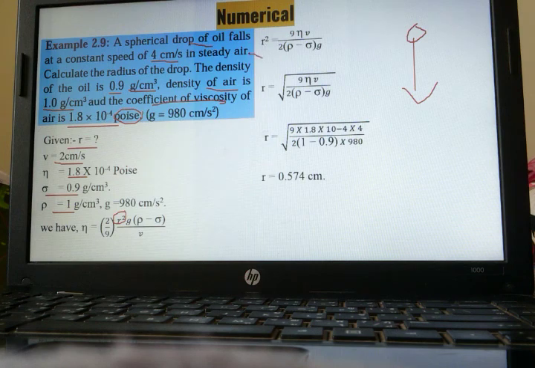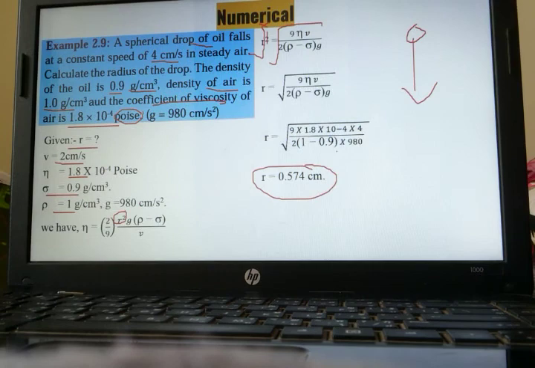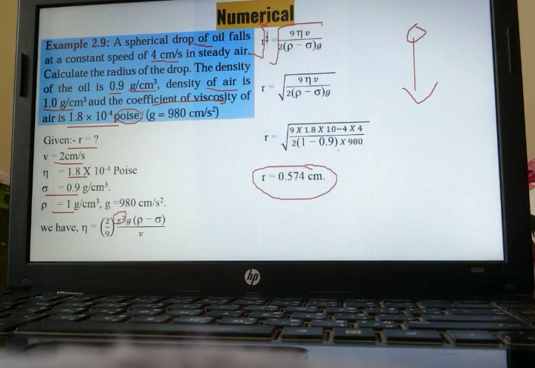So after taking the square root, this sign and this sign will go away, and this will come under root only. Root of 9 nrv upon 2 (rho minus this) g. After substituting each and every value, you will be getting this answer. Try to solve this, you will be getting the same answer. Thank you.